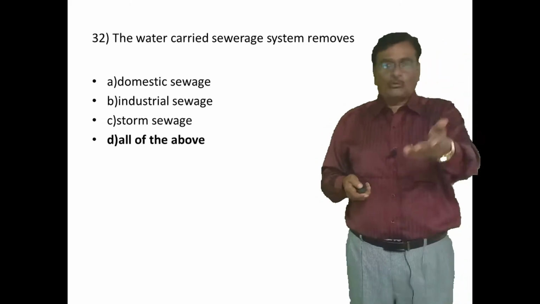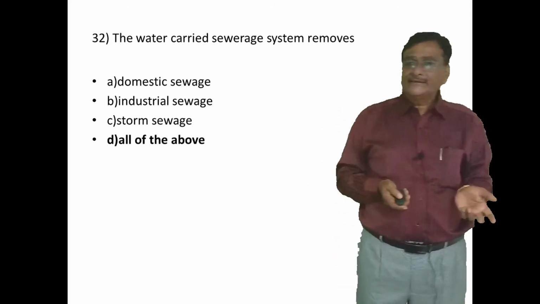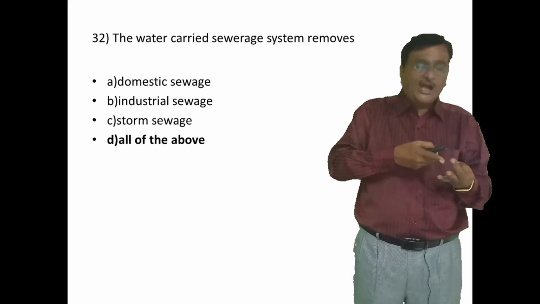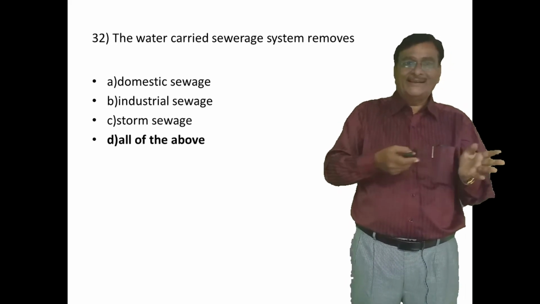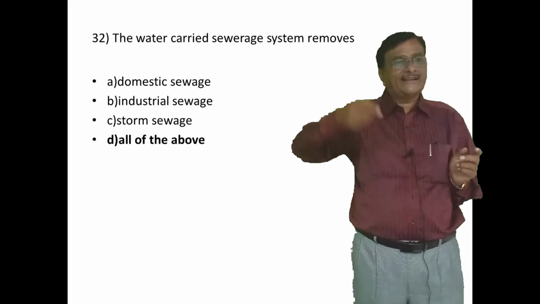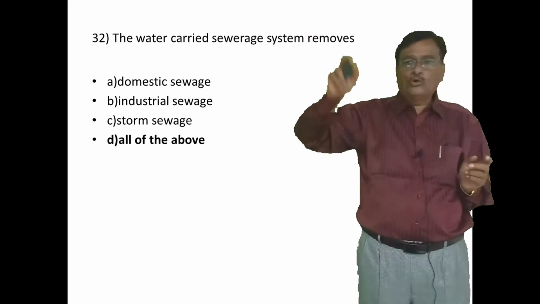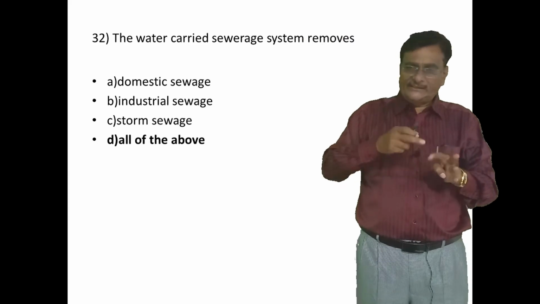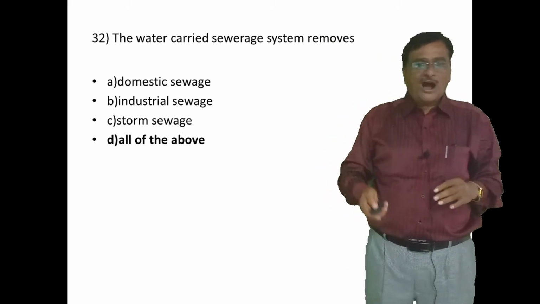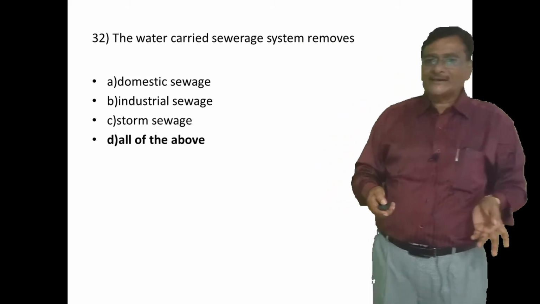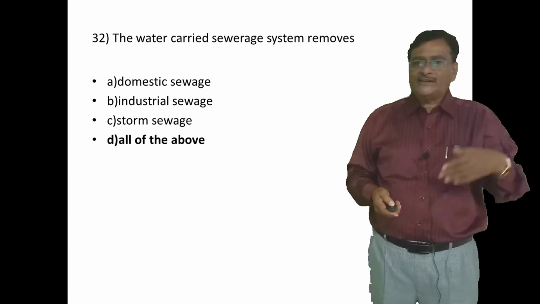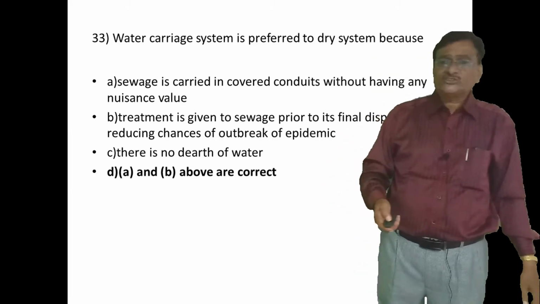How exactly? I am going to combine the answer with the question. The water carriage sewerage system removes not only the domestic sewage, but also the industrial sewage and storm sewage. All these 3 options are removed. So the answer is the last one, all of the above. The water carriage system removes all 3 types of sewage: domestic sewage, industrial sewage, and also storm sewage.